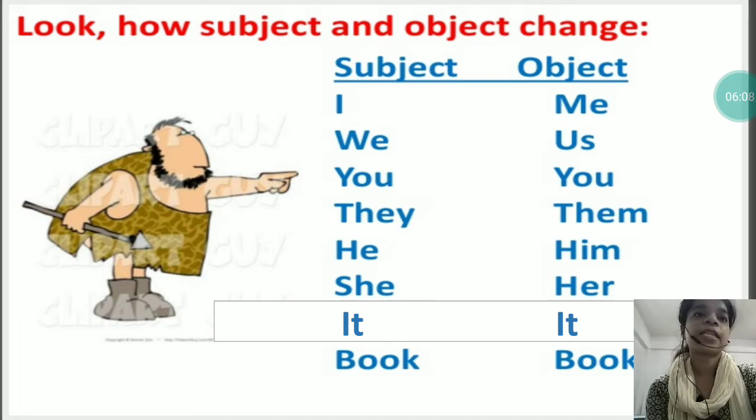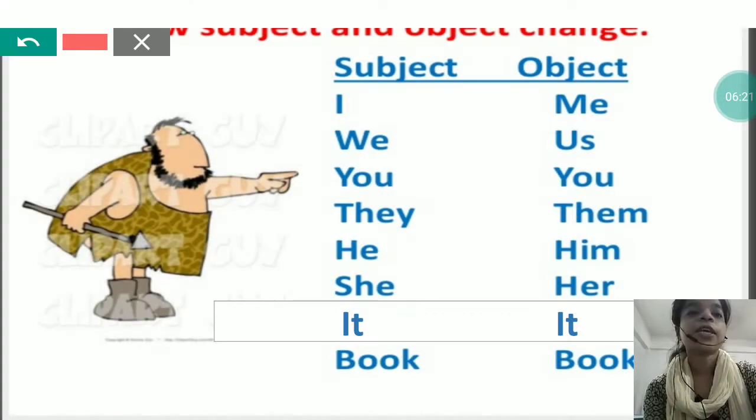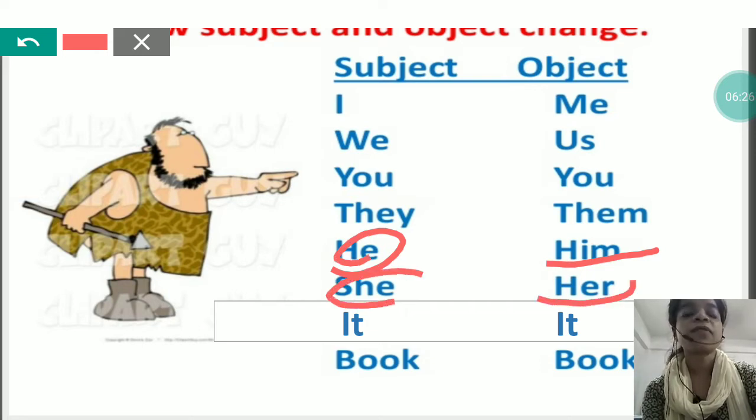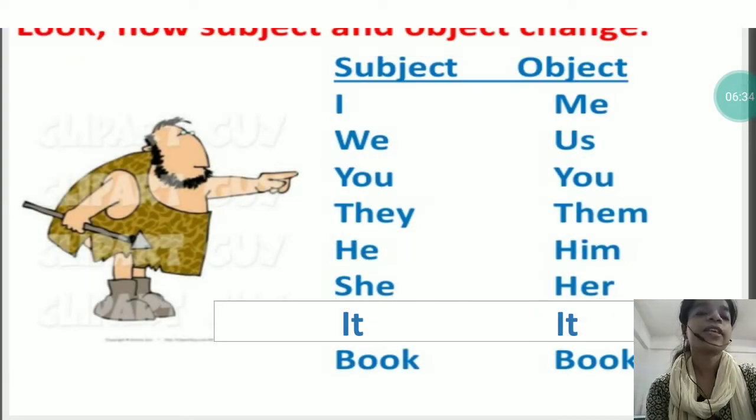Now see here, a list of pronouns is given. In the last sentence it was she helps him, but when we converted the sentence into passive, we wrote him in place of he and her in place of she. So why has this been done? Because whenever we have to write any sentence in passive voice, then we have to choose pronouns according to this list. How will it be chosen?